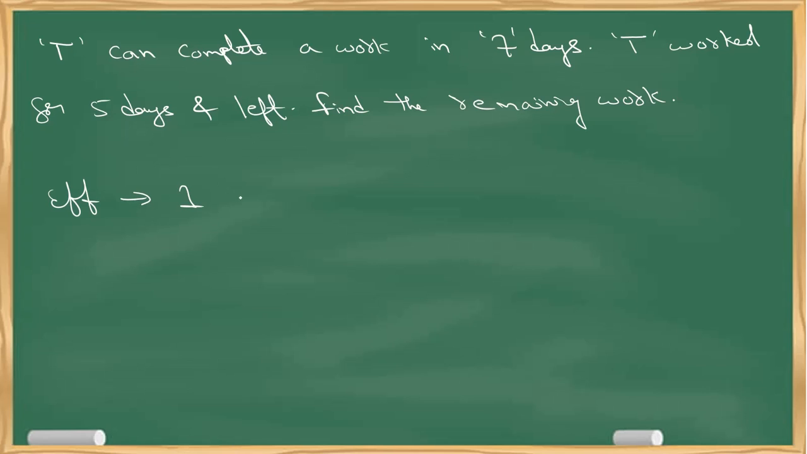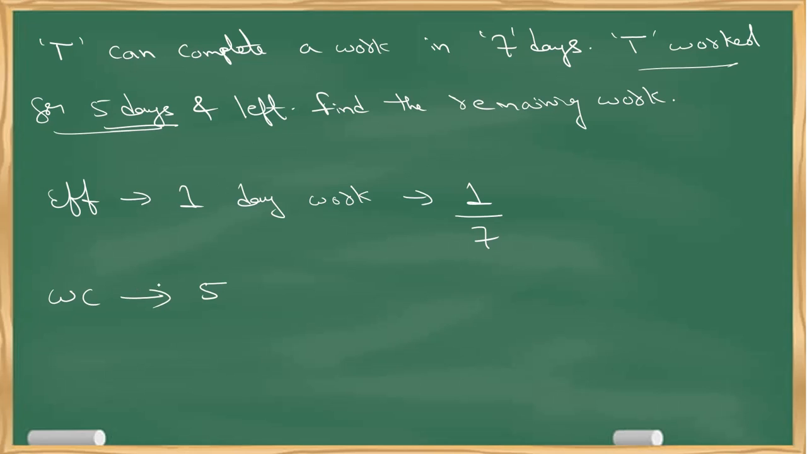Efficiency means nothing but 1 day work. So what is 1 day work of T? It is 1 by 7. Now again I have to see how much work is done. So what is work completed? 5 days work is completed. So how to find the 5-day work? Work is nothing but time into efficiency. So apply the same concept. What is the time? 5 into efficiency 1 by 7. That is 5 by 7. Now this is the work completed.